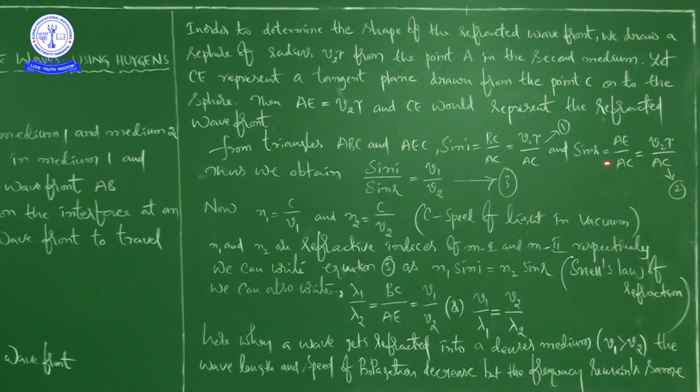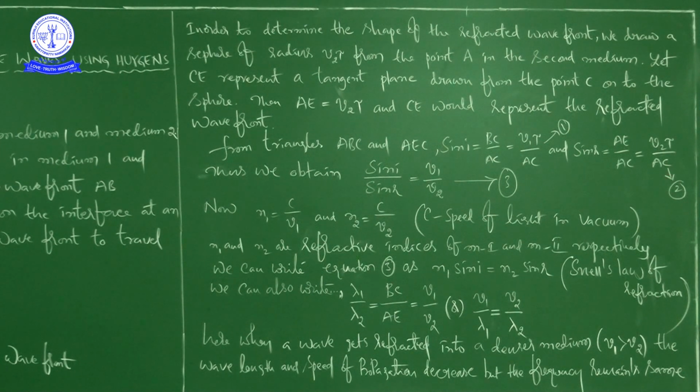Then we can write sin R is equal to AE by AC, which is equal to V2 into tau by AC. Just imagine this as equation number 1, and this as equation number 2.